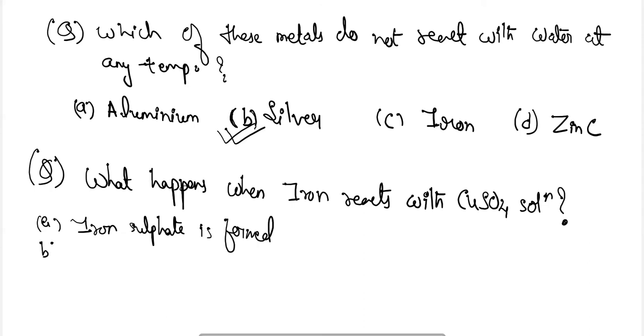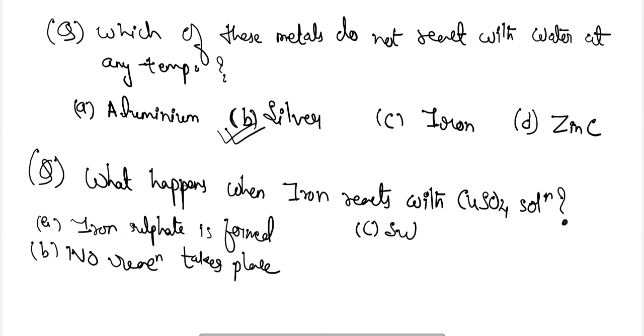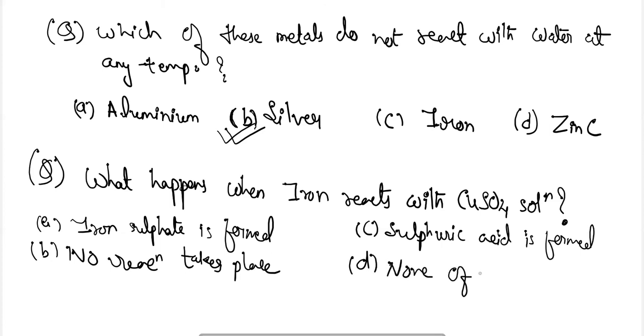B, no reaction takes place. C, sulfuric acid is formed. D, none of these. Try to answer this question by yourself by pausing the video.